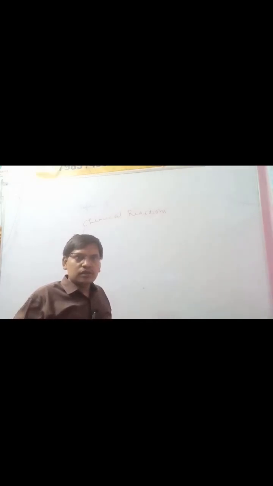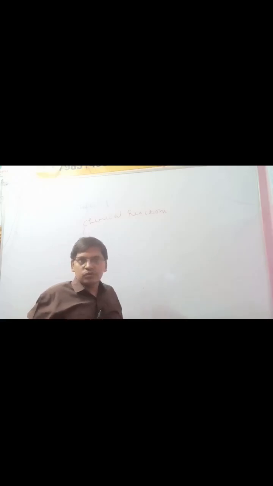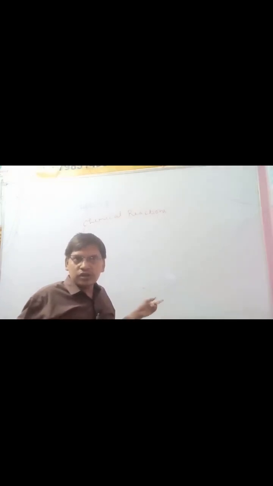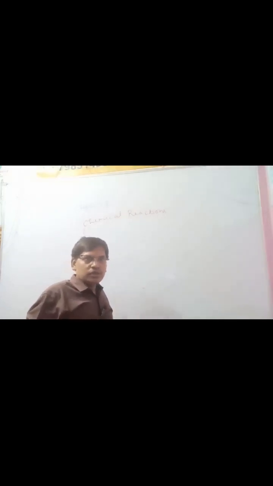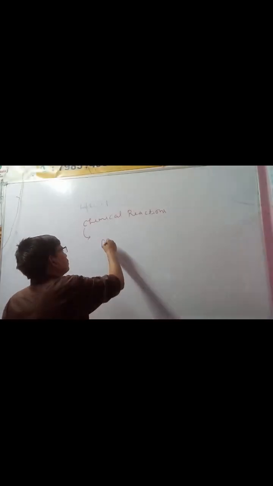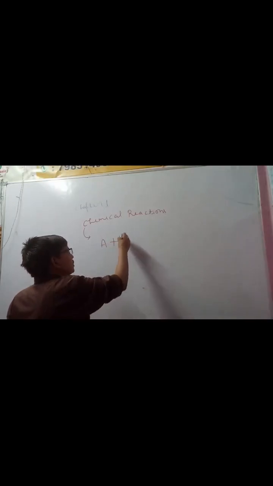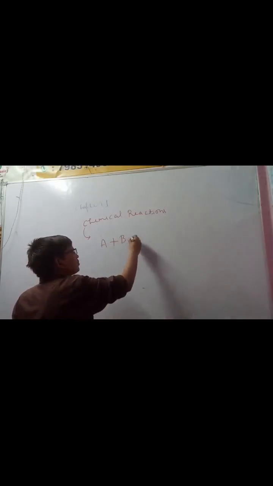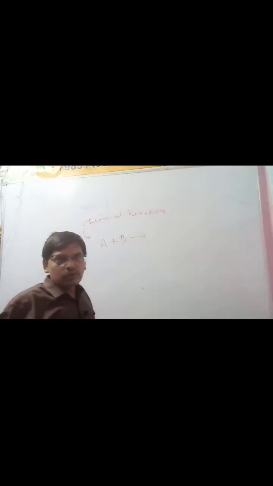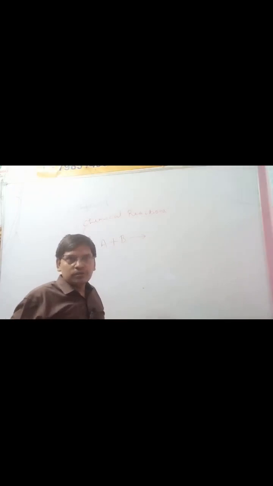If we take two or more than two reactants, generally we take two reactants. Suppose that any reactants A and B. Suppose that A and B, any two friends, want to make any product.